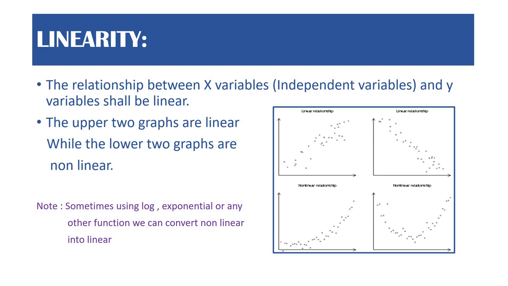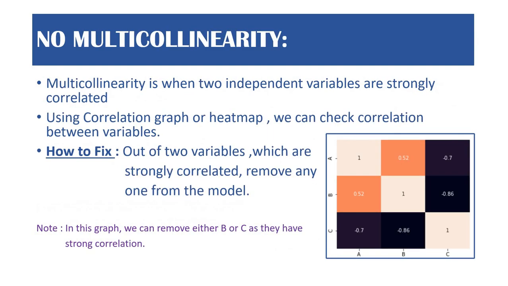But sometimes using some external function like log, exponential, or sigmoid function or any other functions, we convert our non-linear function into linear. So we can try that also. So this is about linearity. That means this is the first assumption of linear regression, that there should be linearity between x variables and y variables.